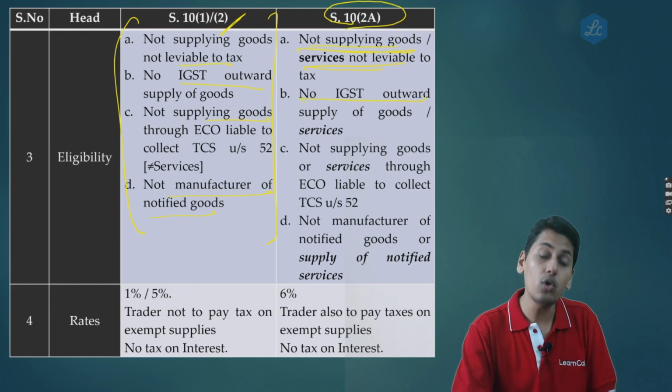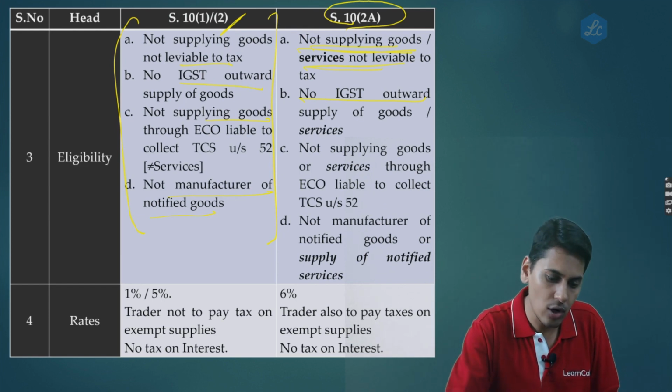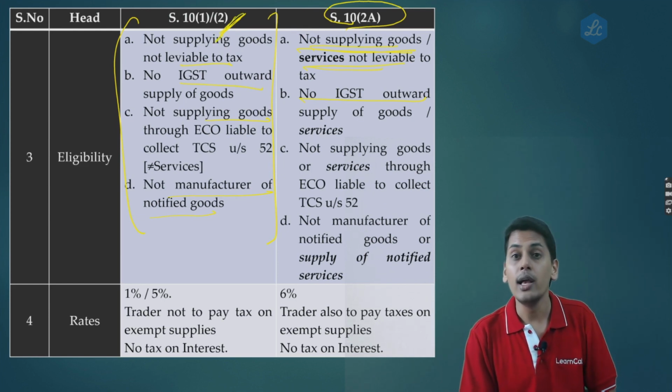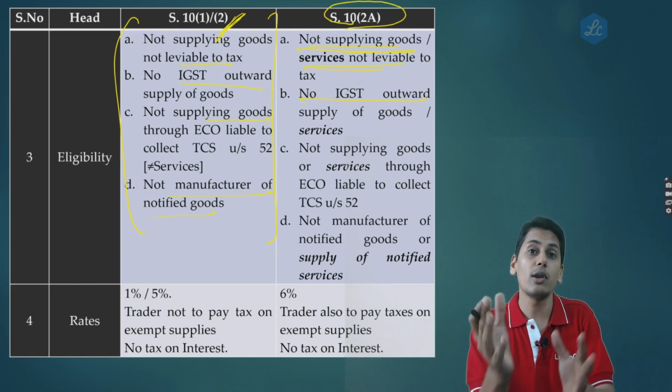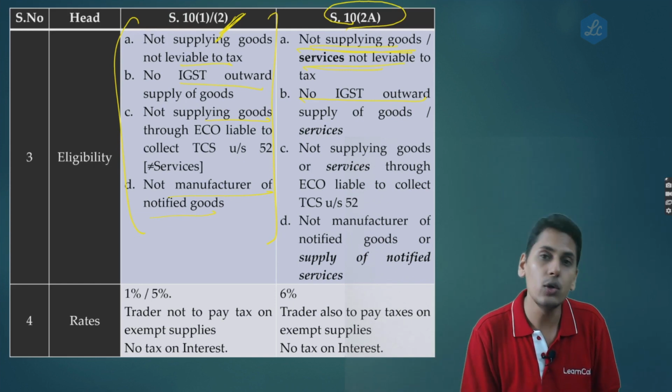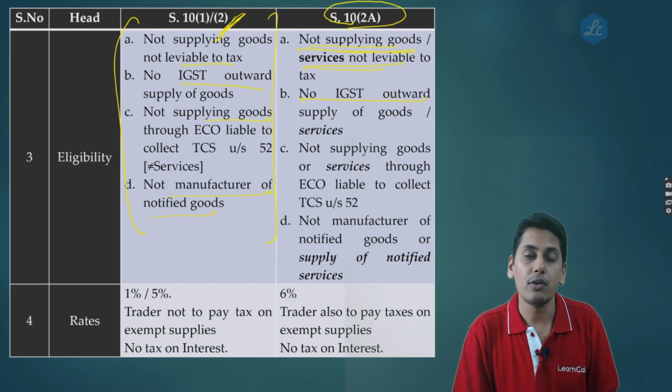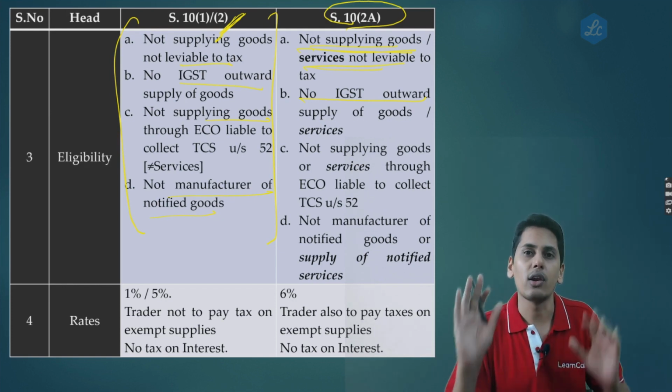No interstate outward supply of goods or services. For a composition person under 10.1 or 10.2, he could make an outward interstate supply of services; that was possible. In 10.2A, interstate outward supply of goods or services, both are not possible.